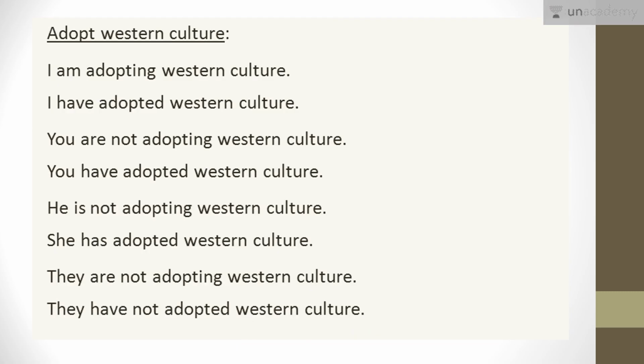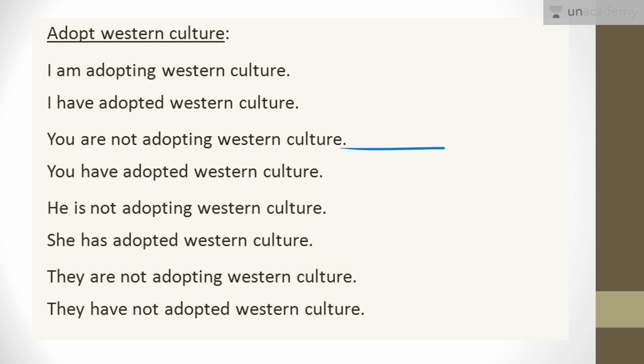The next action is adopt Western culture. So I am adopting Western culture. Process हो रहा है, it's on the way. काम चल रहा है. It's continuation में है. So I am adopting Western culture. Now the work has been done. हो गया. So I have adopted Western culture. Adopt is the action. Third form is adopted. I have adopted Western culture.